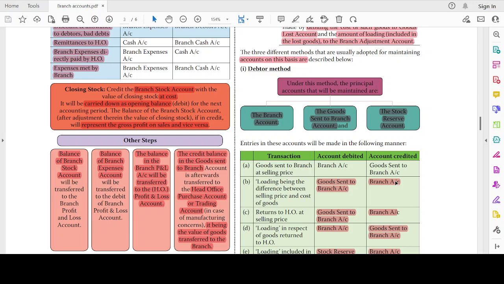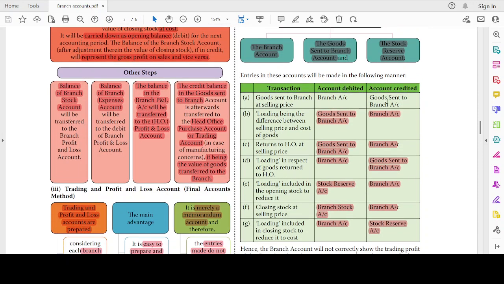Okay, because the goods in the branch account will be at the selling price, right? So to the extent we have to bring it to cost while preparing the financial statements, that portion of profit will be there in the stock reserve account. Entries in these accounts will be made in the following manner.